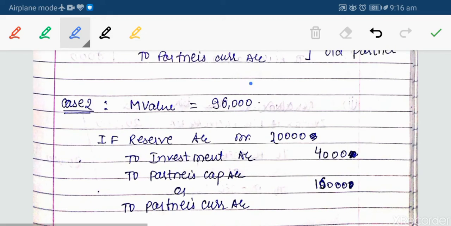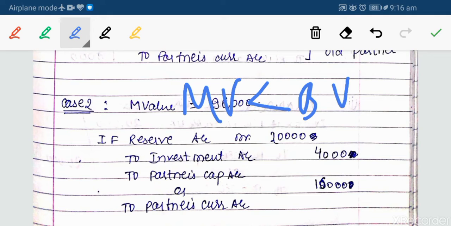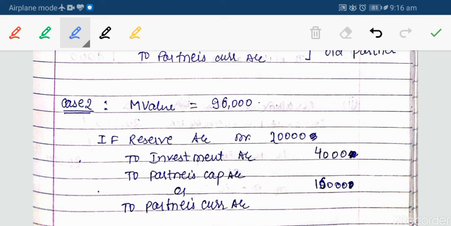So the market value is 96,000, the market value is less than the book value. In that case we are having a loss, but this loss is less than the reserve created. So we don't have any problem like this.